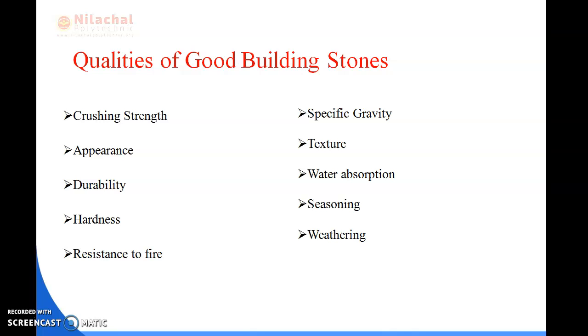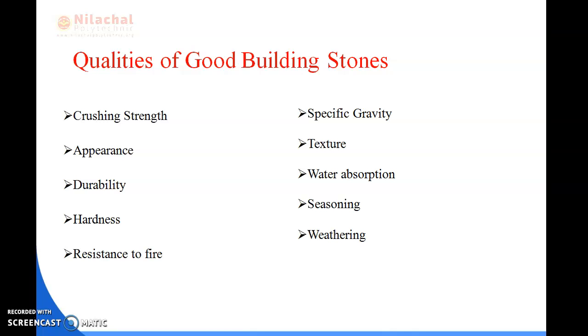Then is hardness. In the hardness test, which we will do in the practical exam, the coefficient of hardness should be greater than 17 for a stone used for roadwork purposes. In the practical we will do the hardness test. Next is resistance to fire. Our rock contains some types of minerals, so the shape of the stone does not change when fire occurs. I have told you.